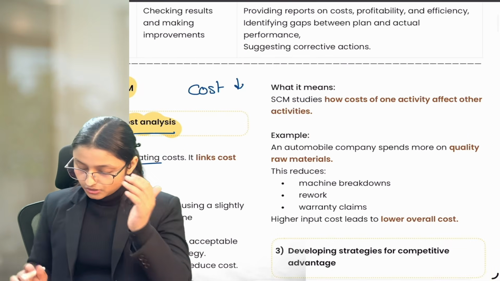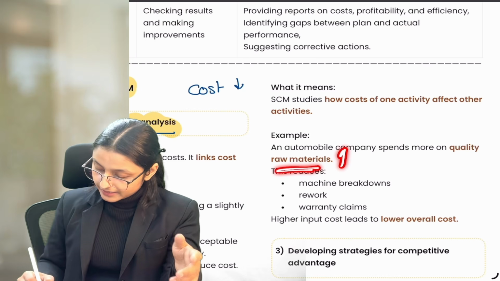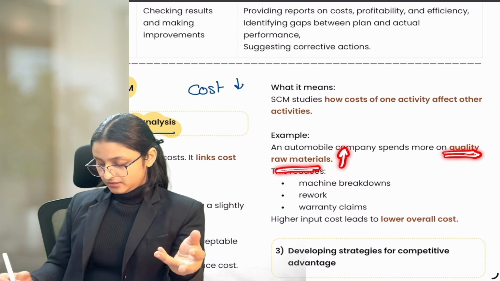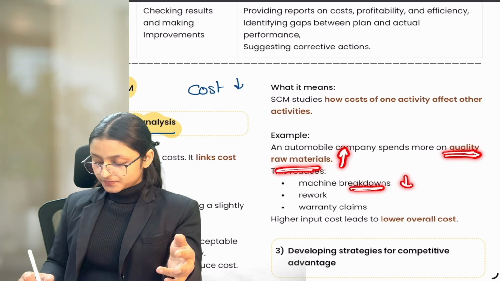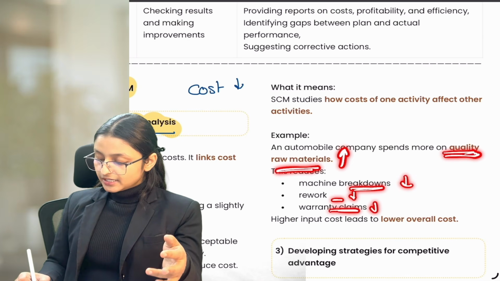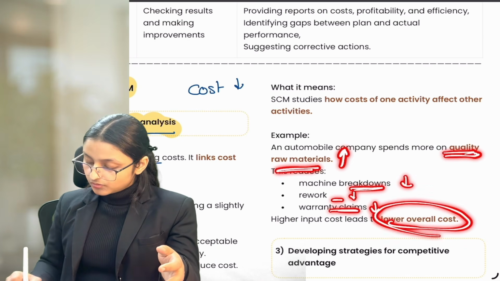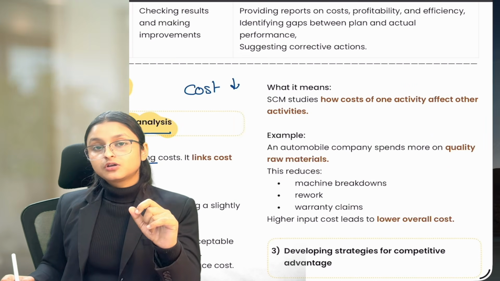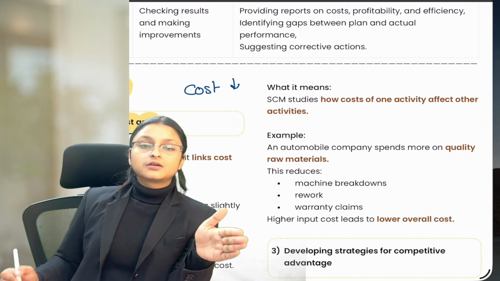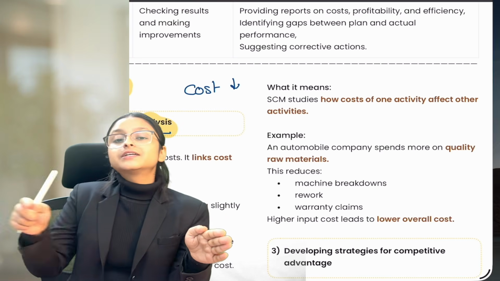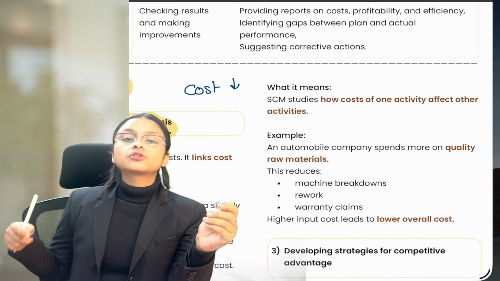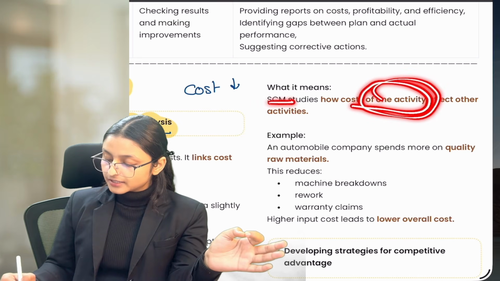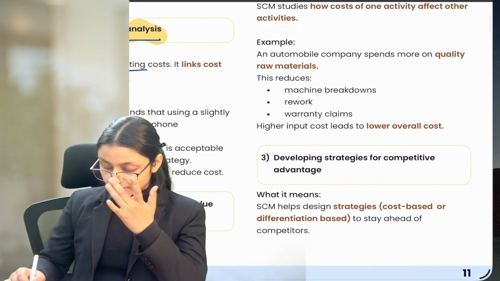For example, if raw material cost is high because we are spending on quality raw material, then machine breakdowns will be low, rework will be low, warranty claims will be low, and hence lower overall cost. So we have thought about a particular cost not only on its own, but on the basis of what impact it creates on the whole value chain. So SCM studies how the cost of one activity affects other activities.